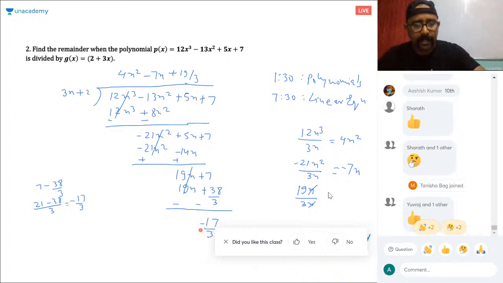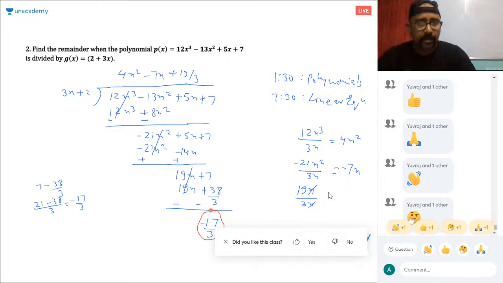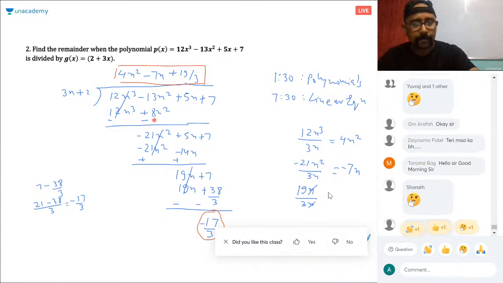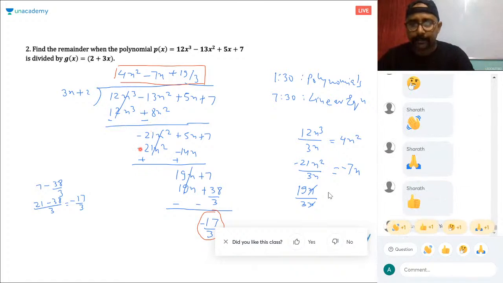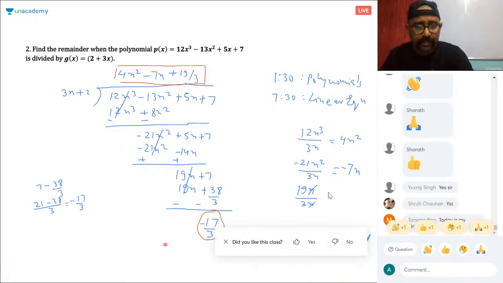That's the remainder, right? So this is the remainder and this is the quotient. This is the final answer. Clear? Is it clear? Okay. Chalo. Moving on to the next sum.